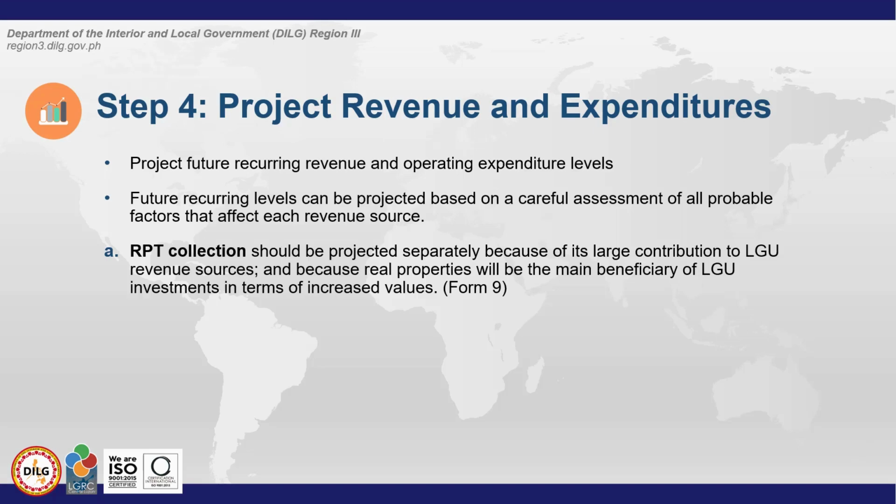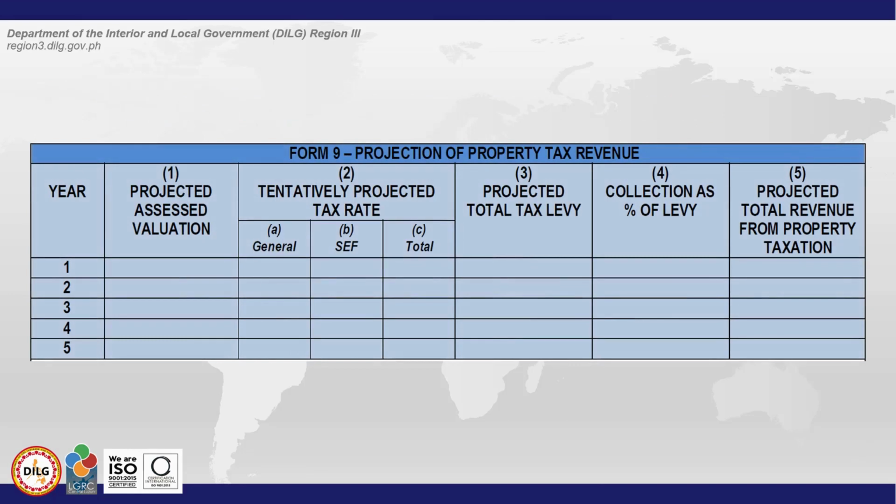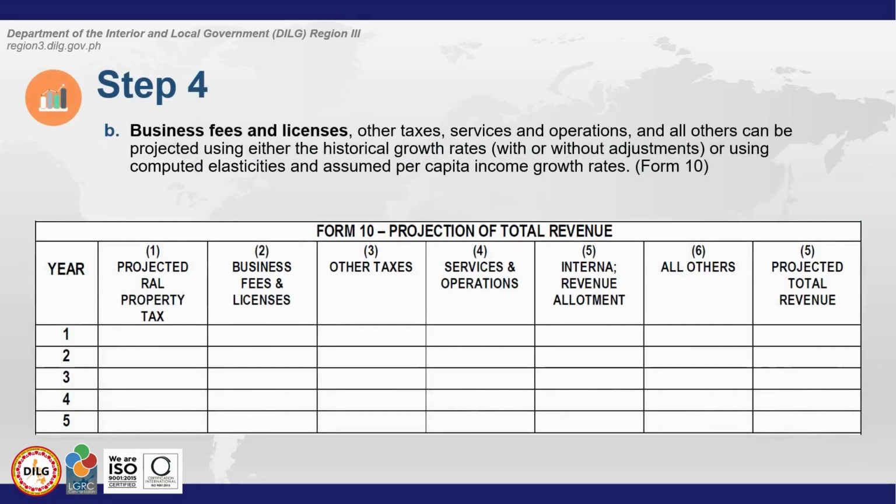At gagamitin natin dito ang Form 9. Narito ang snapshot of Form 9, or projection of property tax revenue. Sa step 4 ay pag-aaralan din natin ang business fees and licenses, other taxes, services and operations, and all others which can be projected using either the historical growth rates or using computed elasticities and assumed per capita income growth rates. At gagamitin natin dito ang makita natin ngayon na Form 10, or the projection of total revenue.